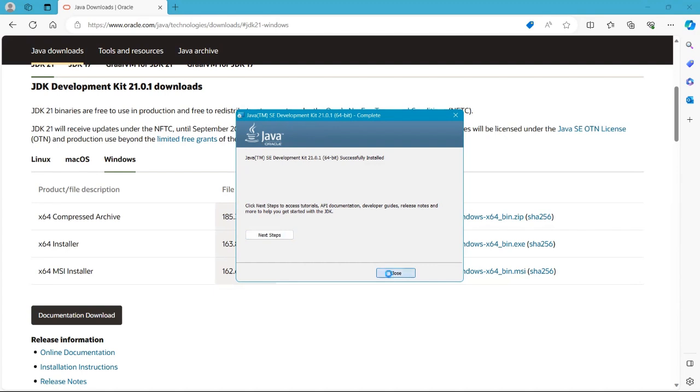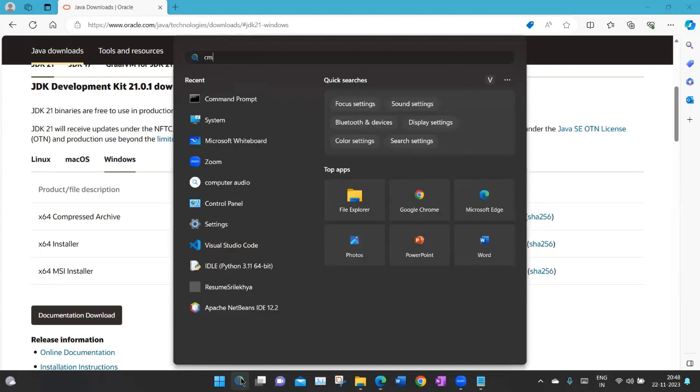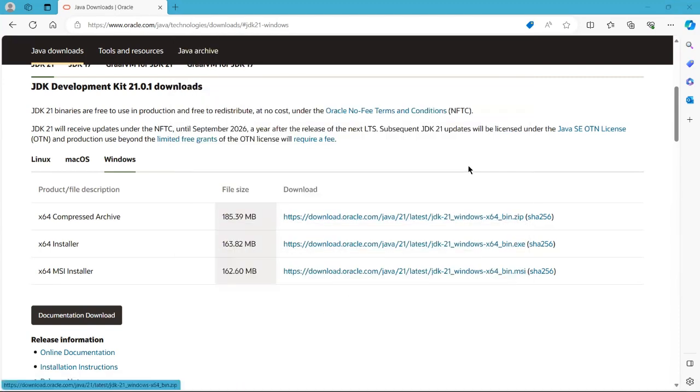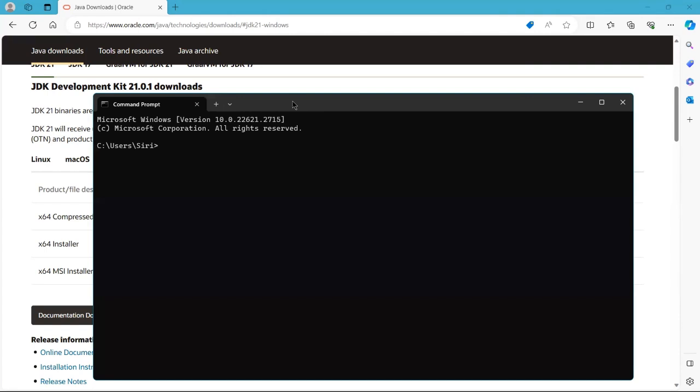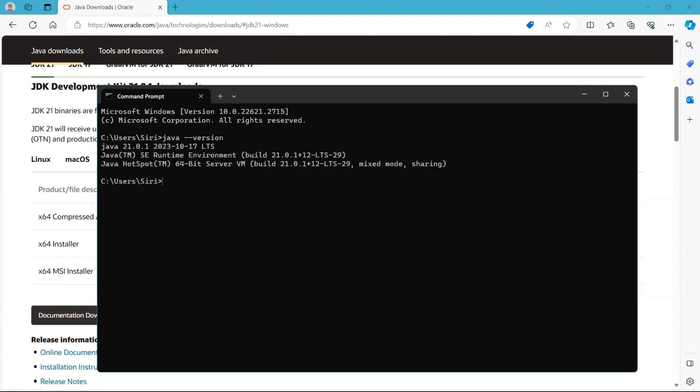So I will close. Now let's go to command prompt. You might say, as I have already installed, now it should be there in my computer. Let's see what version we have installed. Let's check the Java version. It gave the basic commands, but in order to execute, we need to set up the path.